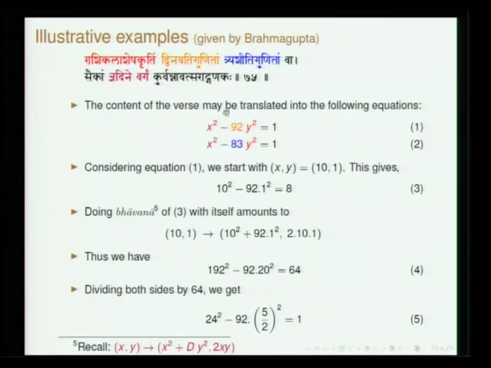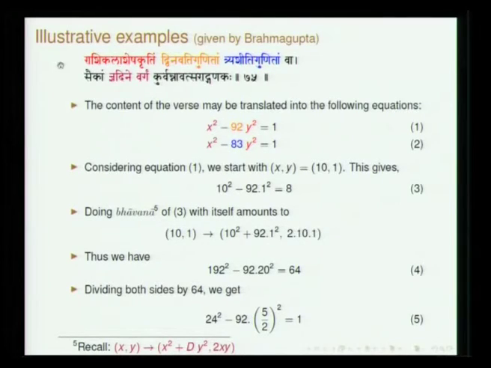Dvinavati Gunitam, Dvinavati is 92, or Treshiti Gunitam Va, you can take D to be 83. So either 92 or 83. Saikam, so that quantity K is 1. Nyadine Vargam Kurvan Avatsarat Ganakaha. Let us take the first equation, and here you can straight away see that x is 10 and y is 1, and you will get 8.